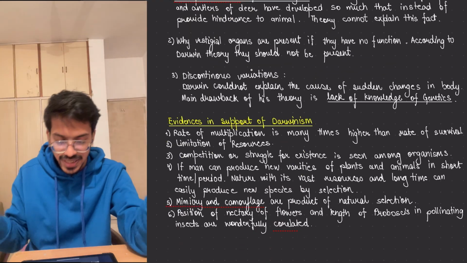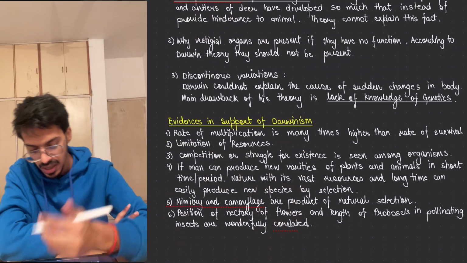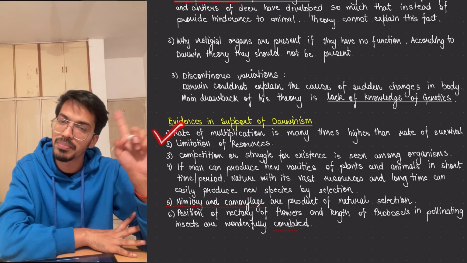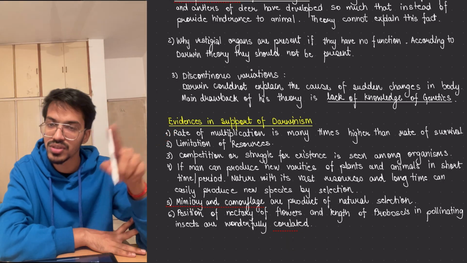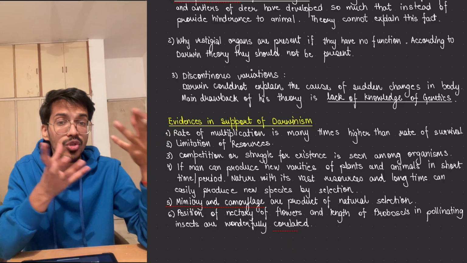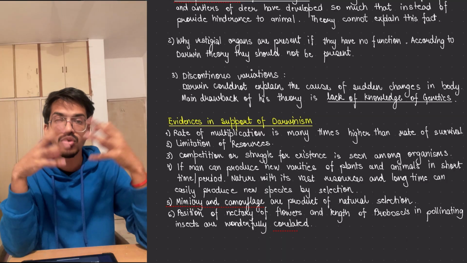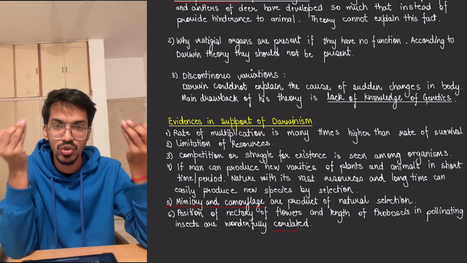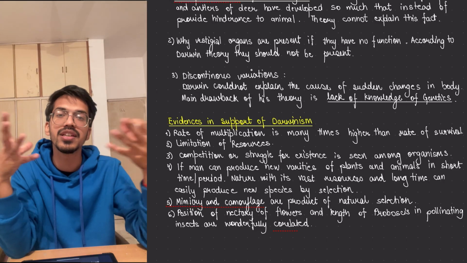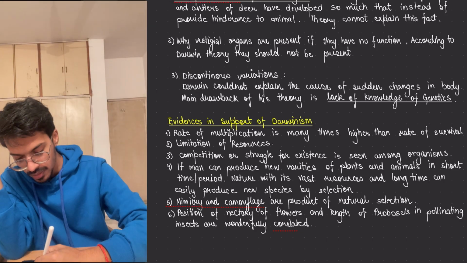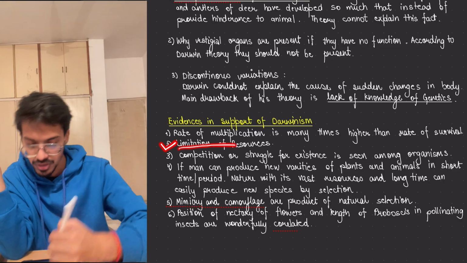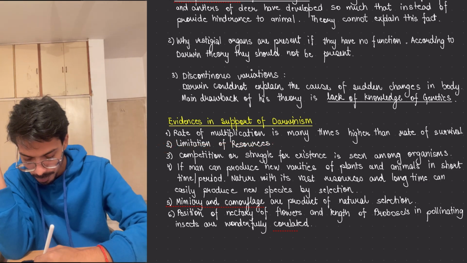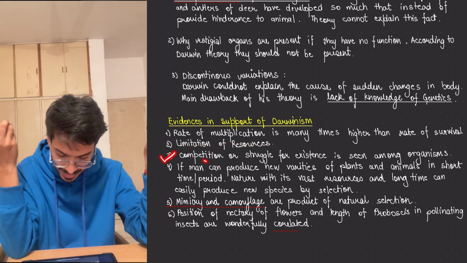Now, what are the evidences which actually support Darwin? First of all, the rate of multiplication is much higher than the rate of survival, because survival would be a very rare thing. So to compensate, so that the species is not lost, they reproduce more. Then limitation of resources, that is also true. Then competition, the struggle for existence.